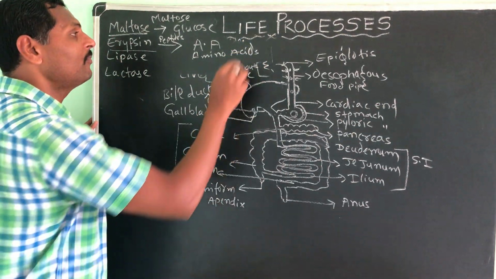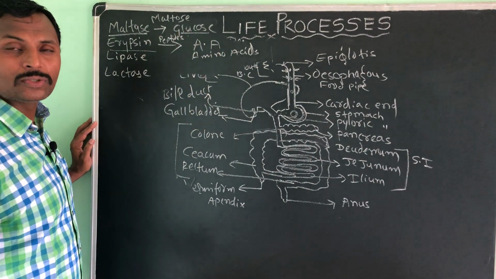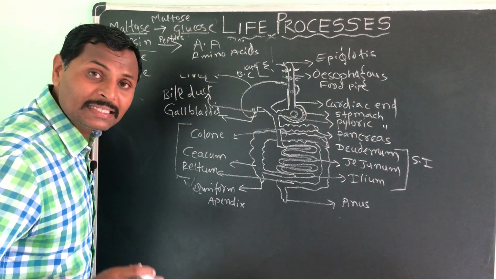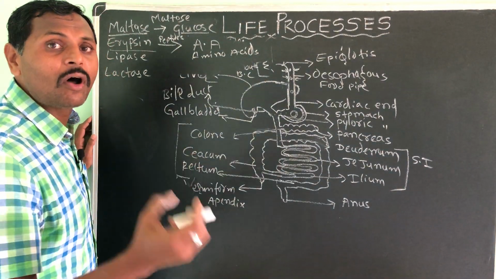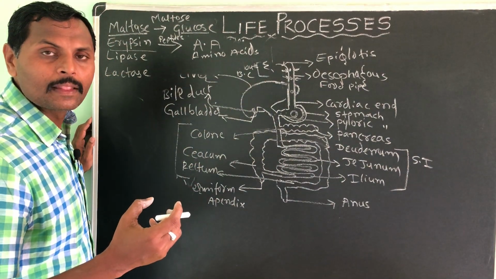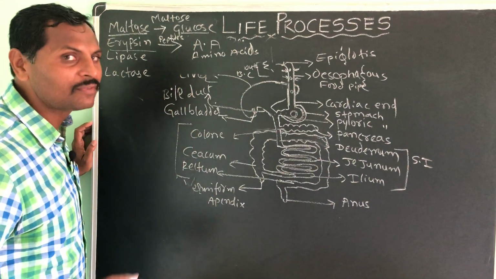Simplest form of protein. This is the simplest form of glucose. Simplest means what, sir? Simplest in the sense, a food that is absorbed by the blood or cells. That form is called the simplest form of food.